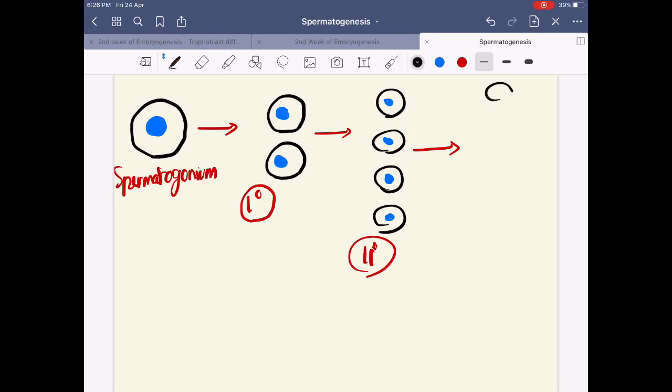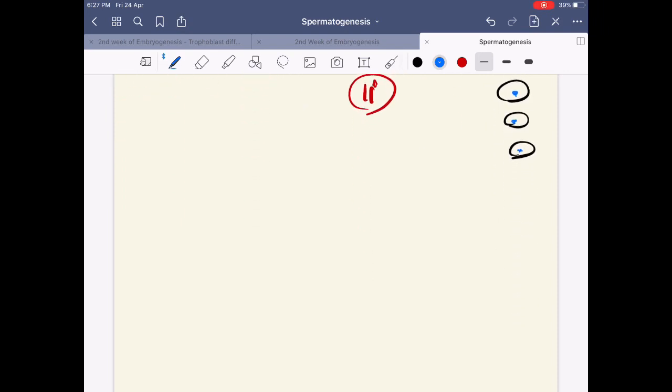Spermatids. Spermatids also appear like this. So because there is 4, there is going to be 8. Clear? So it actually multiplies every time it divides, like this. So these are the spermatids, but you know that the shape of a sperm is not like this.